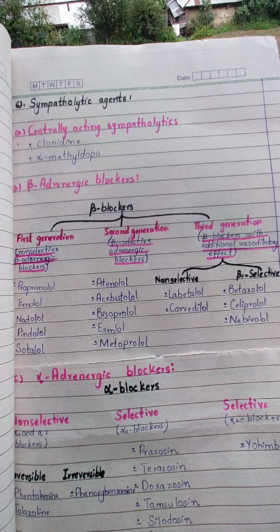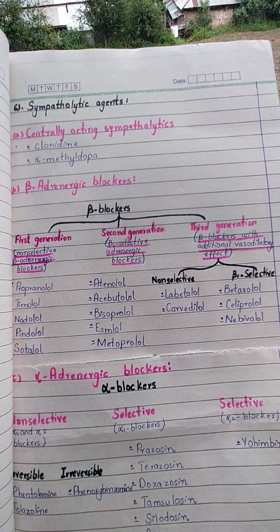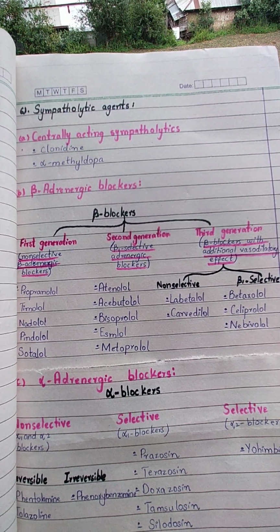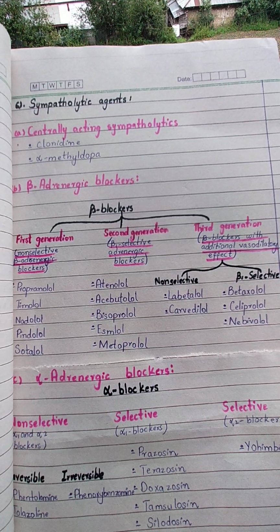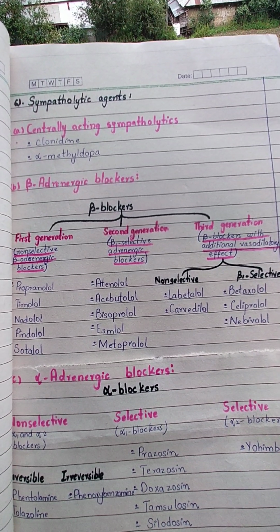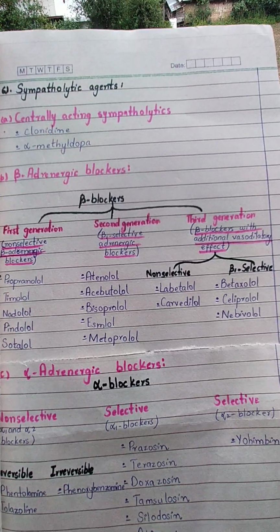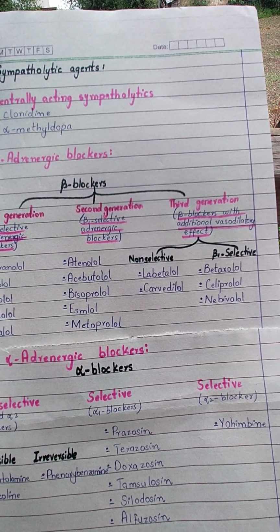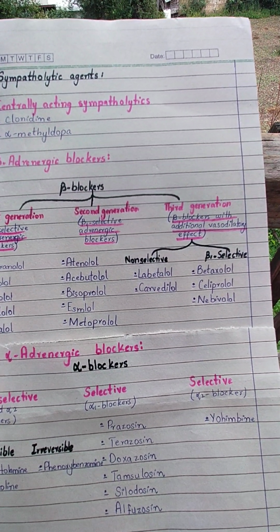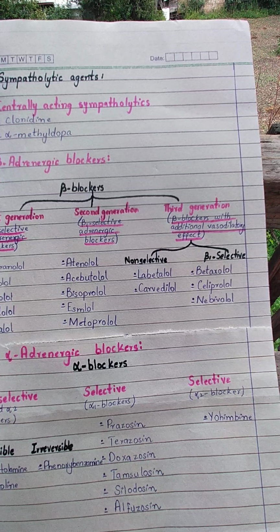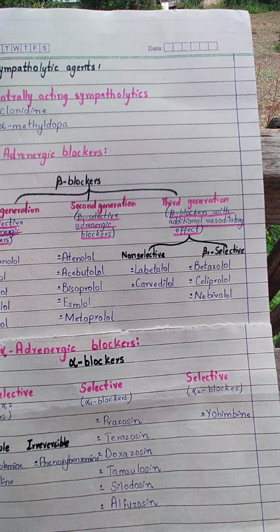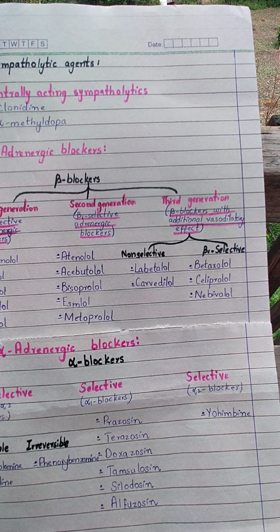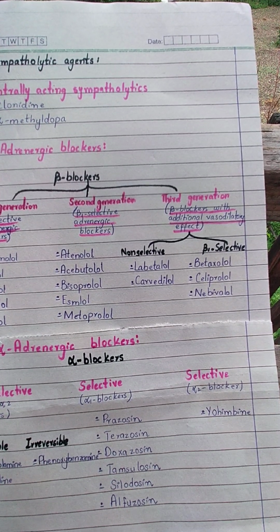Okay. Second generation, that is beta 1 selective beta blockers: atenolol, acebutolol, bisoprolol, esmolol and metoprolol. Third generation includes beta blockers with additional alpha receptor inhibiting vasodilatory activity. Okay, alpha 1 blocking effect it includes.